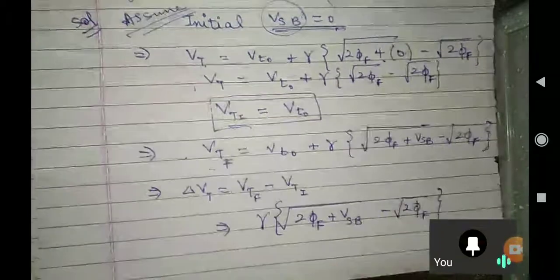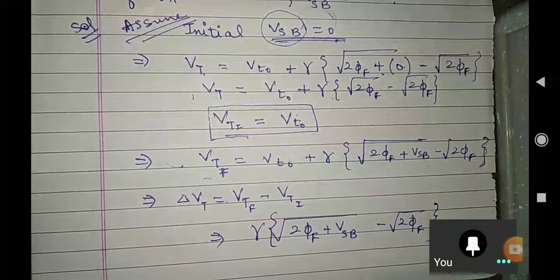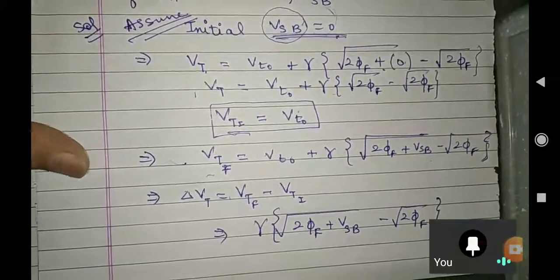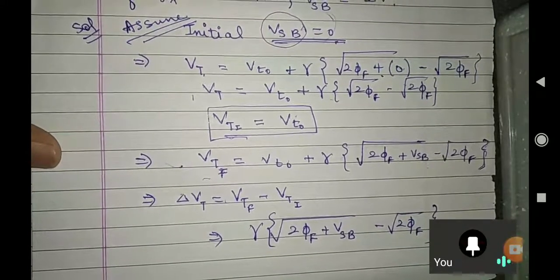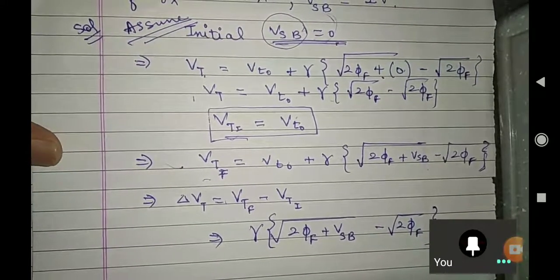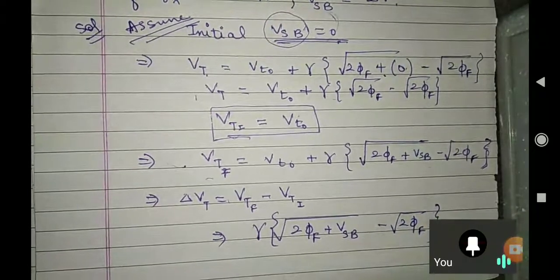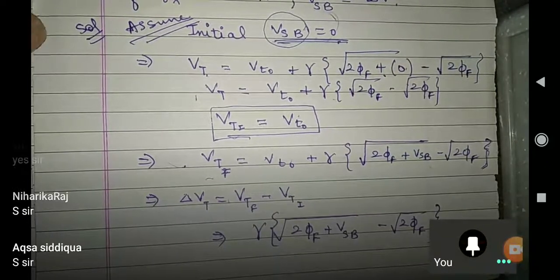Is this clear or not? This mathematics is clear or not? Please reply yes or no. I am ready to explain again. Okay.